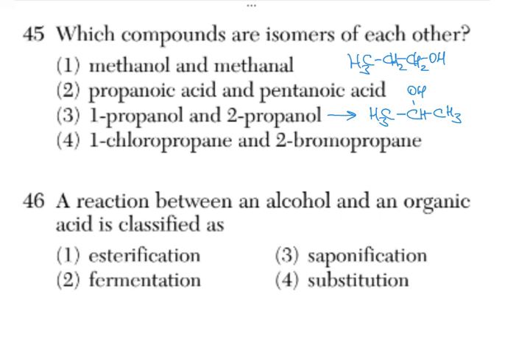They have the same number of hydrogens, but a different location of the hydroxyl group. And this question down here: a reaction between an alcohol and an organic acid is classified as an esterification reaction.